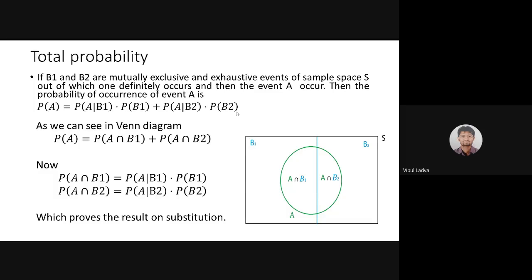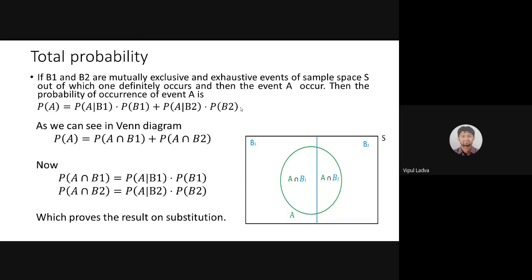But this proof is not important for you. We are interested in this particular formula. One must be able to generate his or her formula while interacting with an example. And just after this one slide, I will lead you to an example related to total probability. मैं वहाँ पे ले ही जाऊँगा क्योंकि this is very, very important. So good. Moving further, okay?